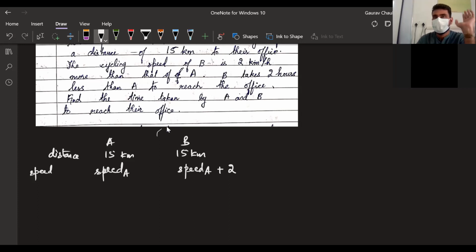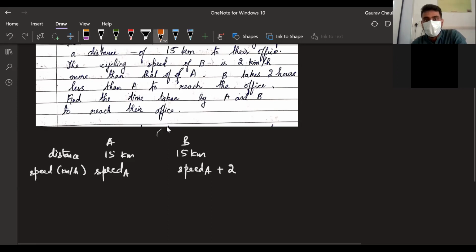I'm not writing X, Y right now because we want to see which variable we want to choose, time or speed, depending on what is asked in the question. Speed is in kilometer per hour. Since it's in kilometer per hour, I have no conversions involved. This is in kilometer, this is in kilometer per hour, and this is in hour. So no conversions involved.